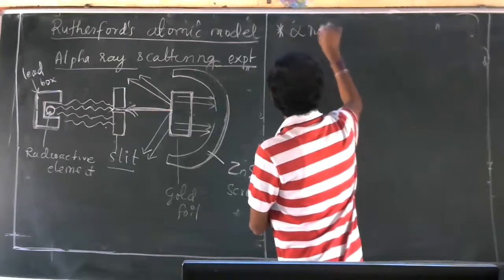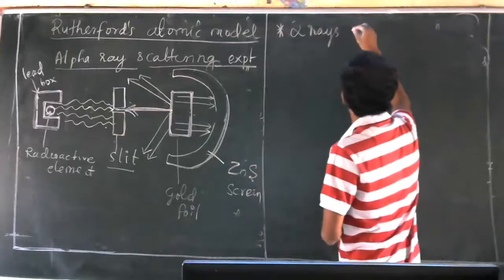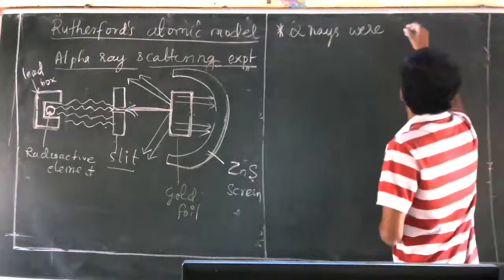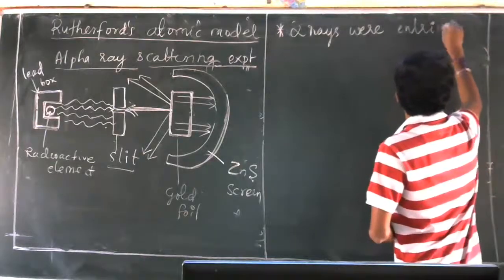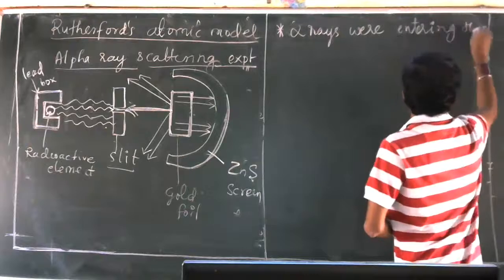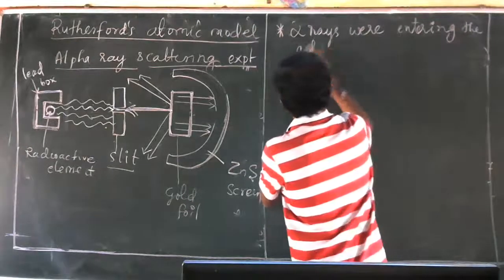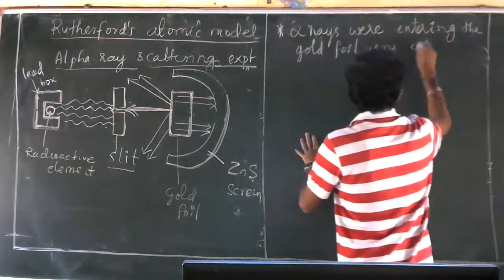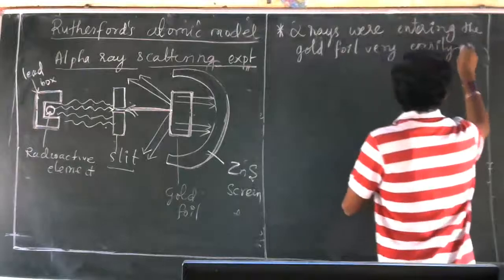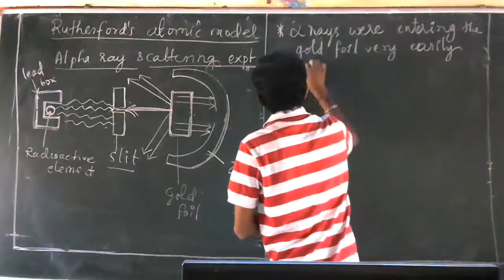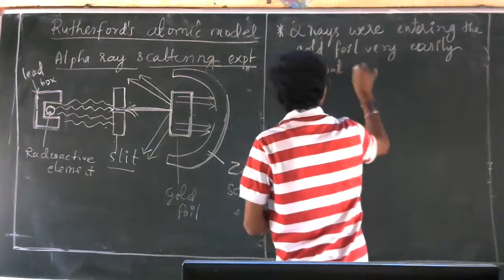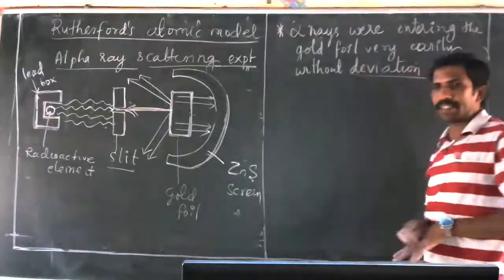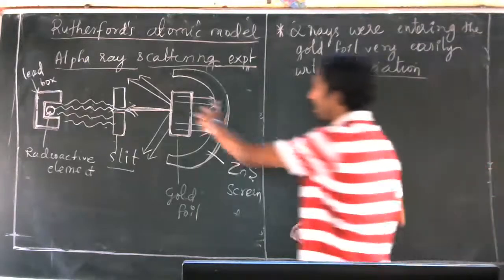So alpha rays were entering the gold foil very easily, without any deviation. Some of the rays were entering without deviation. I told you, some of the rays enter without deviation.